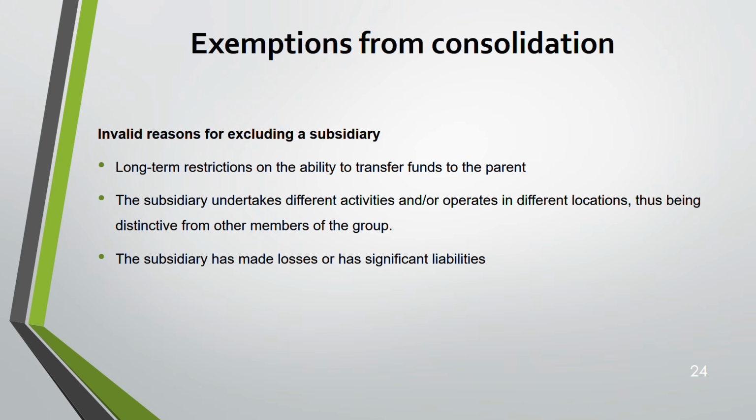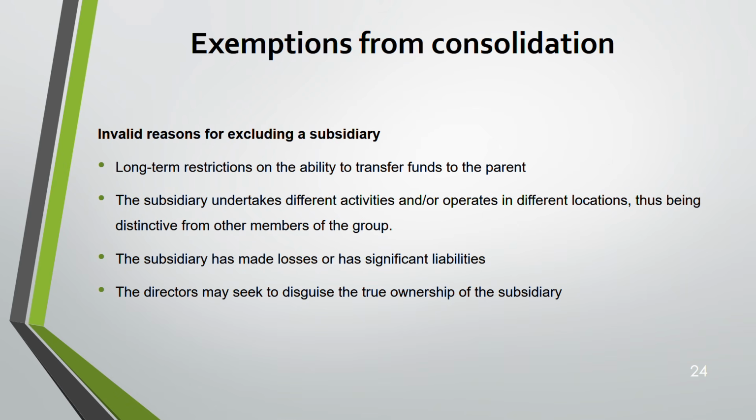Third, the subsidiary has made significant losses and has significant liabilities. Still, you have to consolidate. Fourth, the directors may seek to disguise the true ownership of the subsidiary. Why might they exclude it? Because they do not want to show the true ownership of the subsidiary.